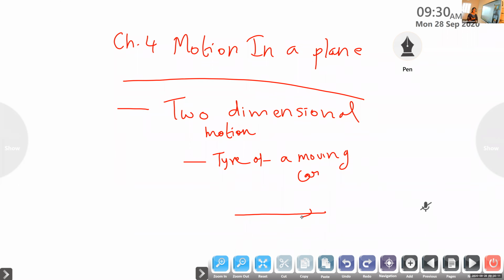So in motion in one dimension, you have only one direction, either upward or downward, either forward or backward. Rotation is not at all mentioned in a straight line motion. But in the case of two-dimensional motion, there is a translational motion, which means our straight line motion. At the same time, the tire is rotating by itself. So that is known as two-dimensional motion. It's an example, the tire of a moving car.